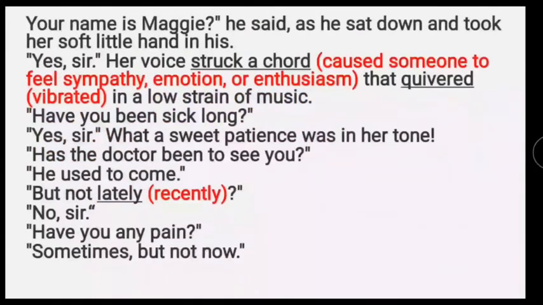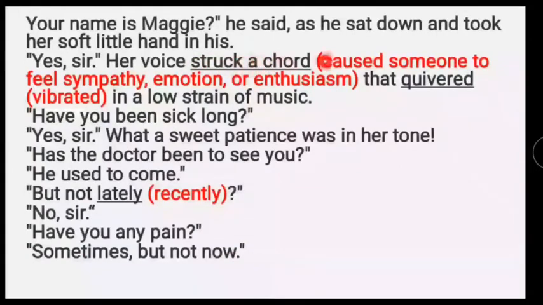Let us proceed further. "Your name is Maggie," he said, as he sat down and took her soft little hand in his. "Yes, sir." Her voice struck a chord that quivered in a low strain of music. "Have you been sick long?" "Yes, sir." What a sweet patience was in her tone. "Has the doctor been to see you?" "He used to come, but not lately. No, sir." "Have you any pain?" "Sometimes, but not now."